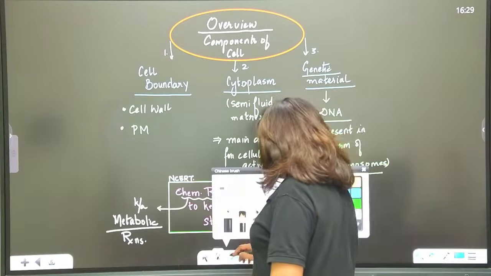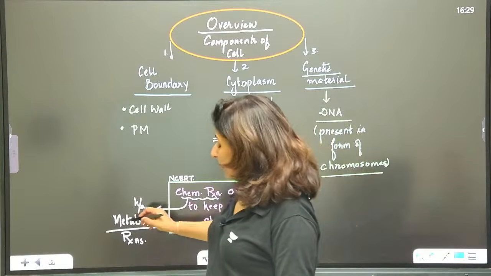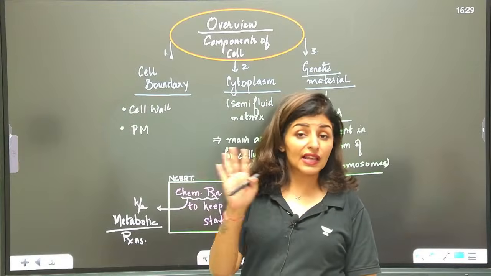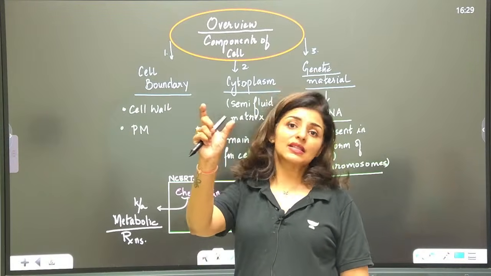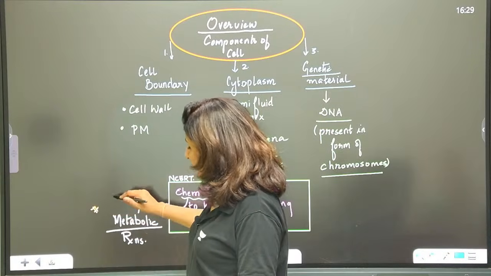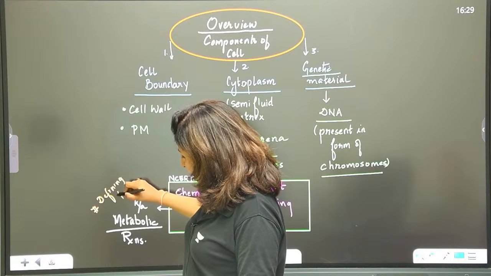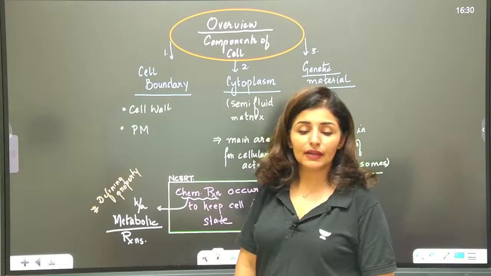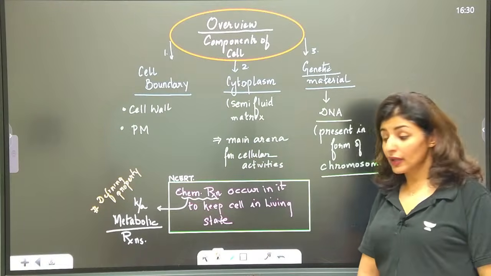And if you remember a little bit about the first chapter, Living World, metabolism is a defining property. Without these chemical reactions, a cell cannot be living. In fact, nothing can be marked as living without these metabolic reactions. So hashtag metabolism is the defining property. Are these points clear?